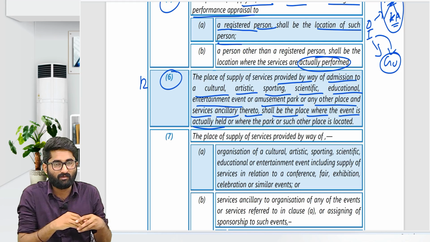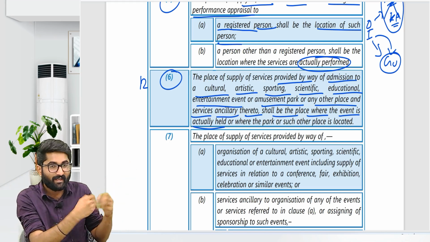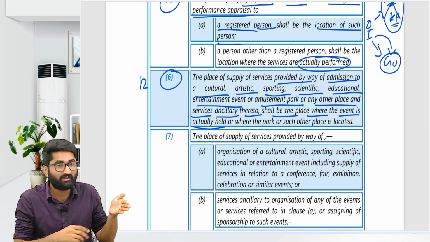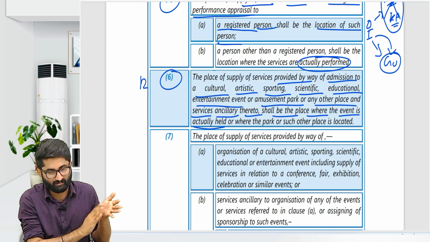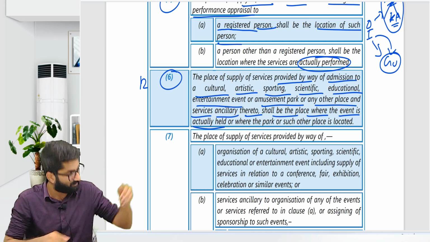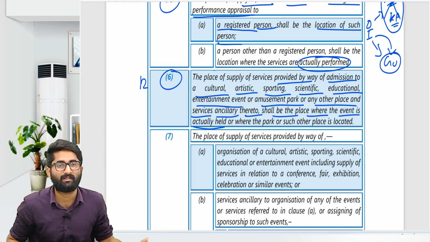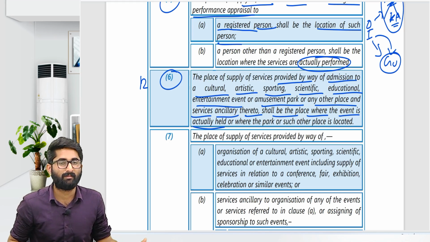Now this entry ticket is 50 rupees. On that 50 rupees, what is the place of supply? The place where the event is actually held, that place will be the place of supply.